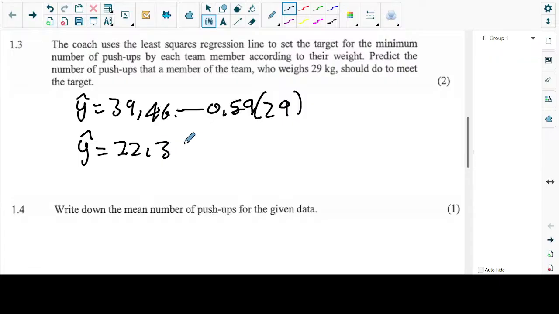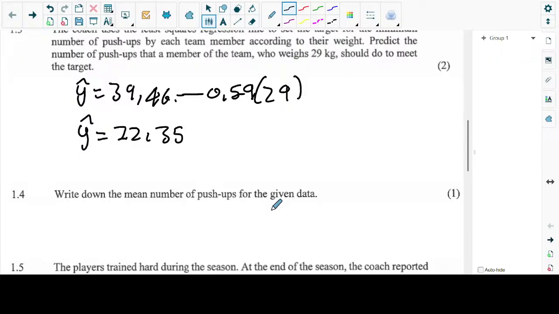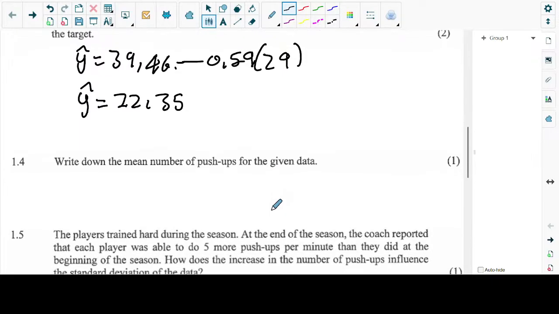I was speaking to Itu about this, and Itu said it's fine, I can leave it like this. Since it was a number of push-ups, he said this person did 22 push-ups, and the last one, he was trying to go for 23, but it didn't go well. If they said how many full push-ups did he do, we're going to say it's 22. But they just said the number of push-ups that he did, so we're going to leave the answer exactly the way it is. Sometimes, guys, when it comes to our correlation, we need to check if it makes sense. Let's say you are calculating the number of people, you can't have 22 and a half people, you need to round it off.